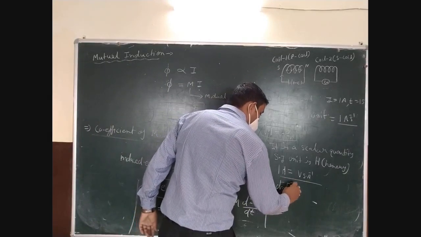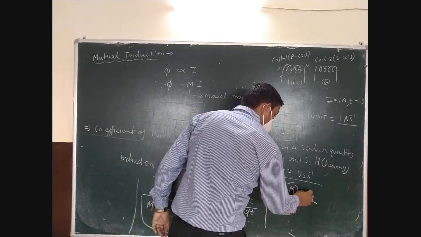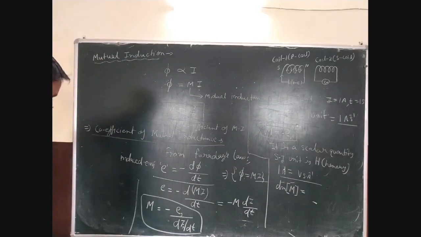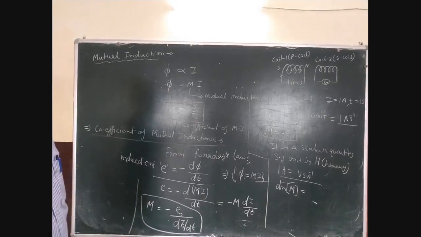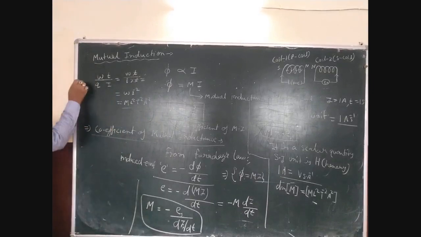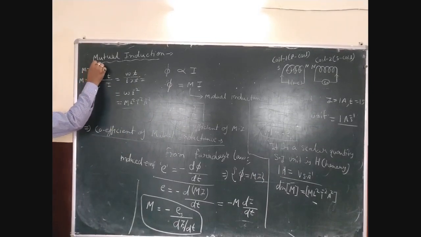Dimension of mutual inductance. Just calculate. From here we have the mutual inductance M = E upon di over dt.